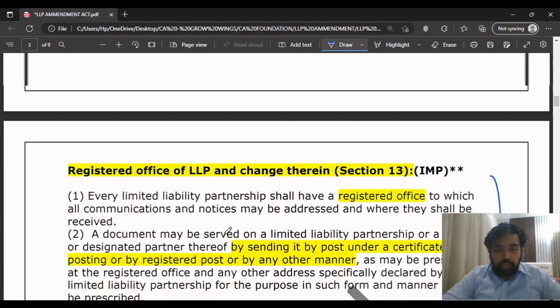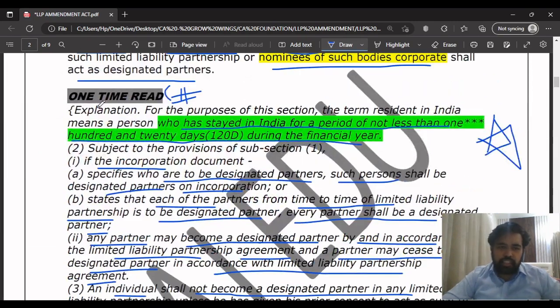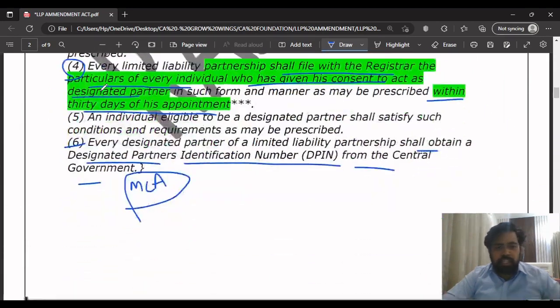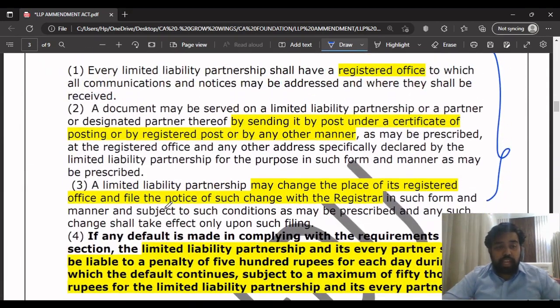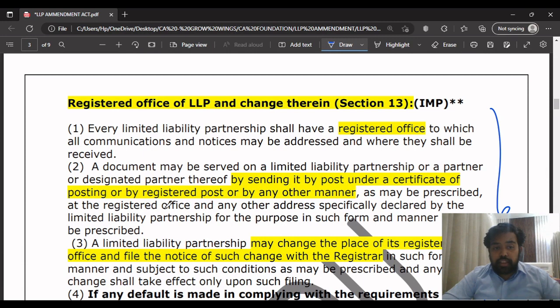Right, so that is one point. You have to read this just once. It's fine, just keep it in mind. Next, this point is very important from the exam point of view.